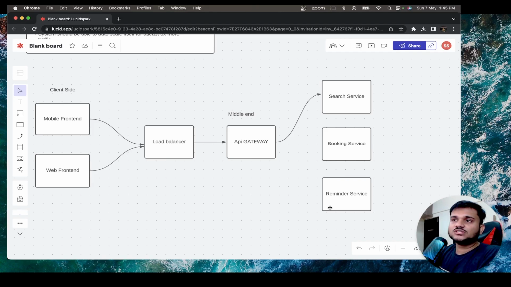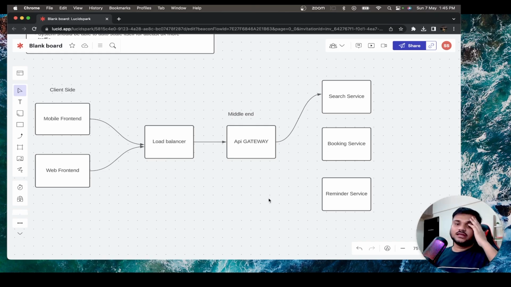Now, there are a lot of use cases of an API gateway. First thing, you don't have to hard code the addresses or the overall socket address of every service on the front end. So the front end just knows about one server, and that particular server internally routes all the requests. Second thing, the API gateway can also act as an authentication service. In the API gateway, you can add your authentication logic, and if a request is expected to be authenticated first, you can authenticate it directly in the API gateway and then only move forward to any of these services.